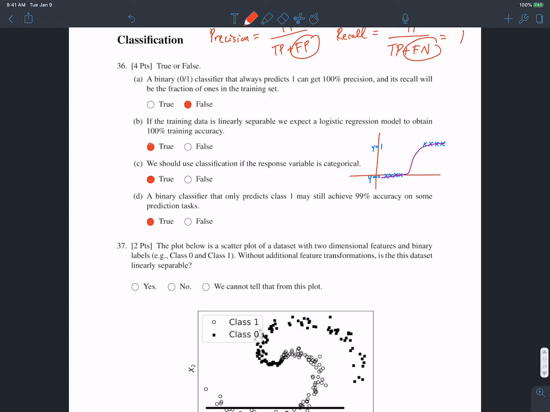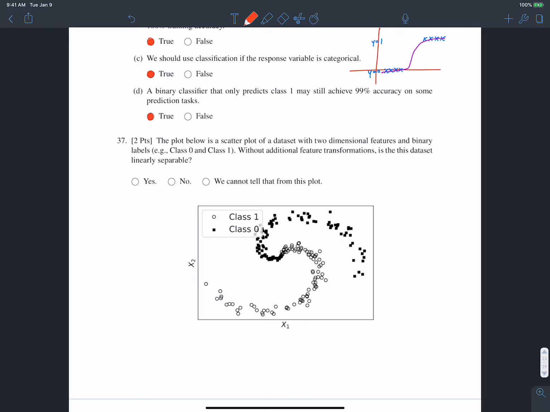If you just passed in a point and always predicted 1, there's probably greater than 99% chance that the person is not a billionaire, right? So even though we're always predicting 1, our accuracy will be in the range of 99%. Okay, so it really depends on the distribution of 1s and 0s in the points you're testing it on. Okay, so that's true. Just because it predicts 1 doesn't mean it can't achieve an accuracy of 99%.